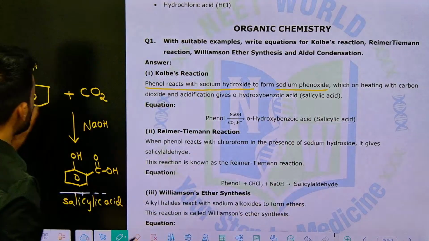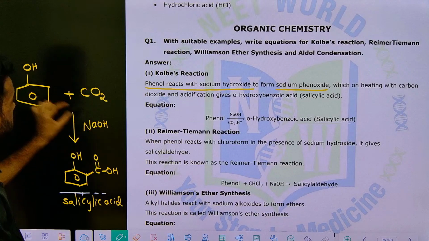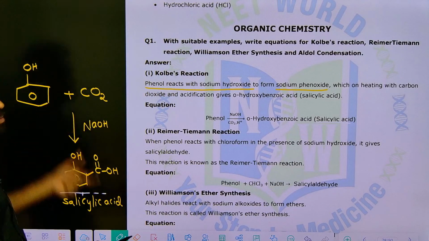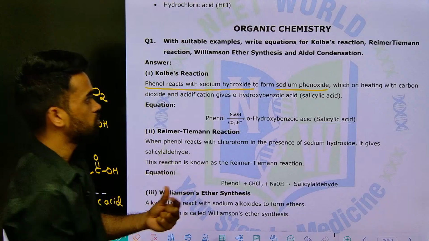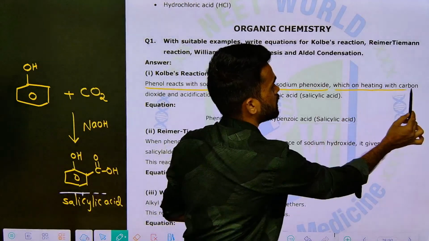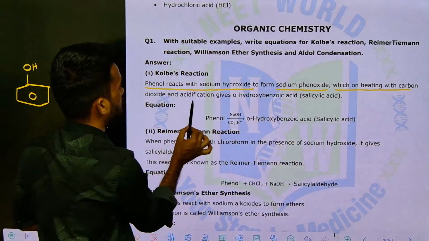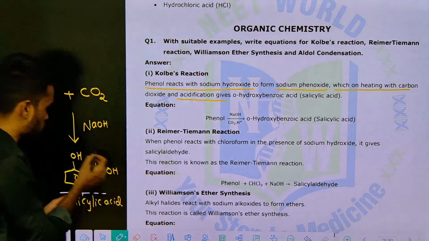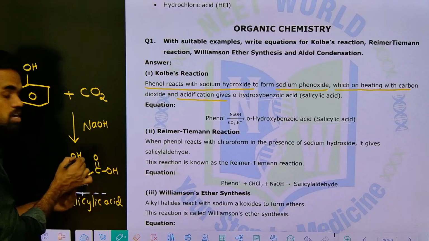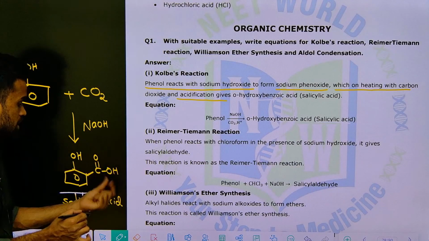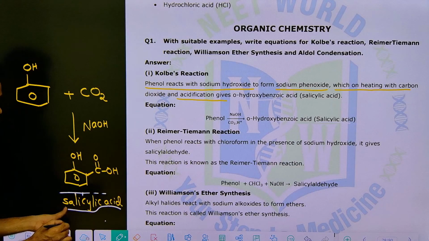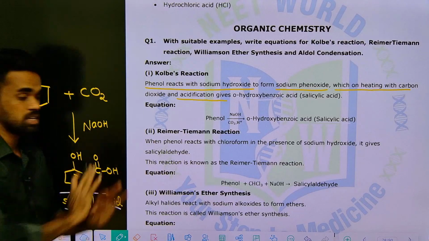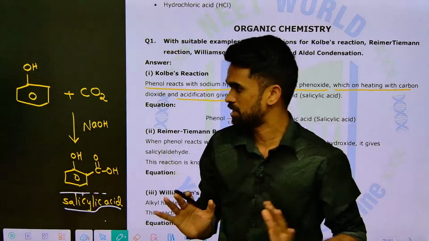Phenol is an acid, sodium hydroxide is a base, so it forms the sodium phenoxide ion. On heating with carbon dioxide, followed by acidification, it gives orthohydroxybenzoic acid. This is the IUPAC name. The common name of this product is salicylic acid. These are the things to be remembered.